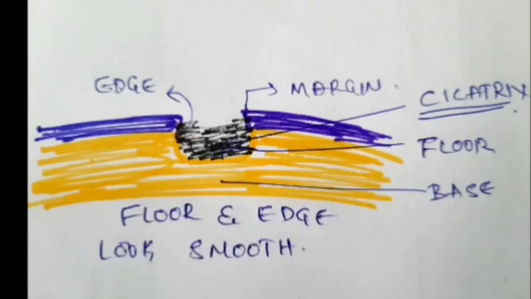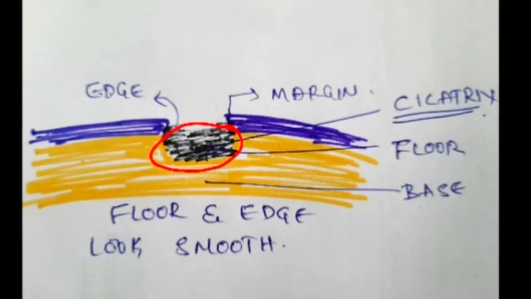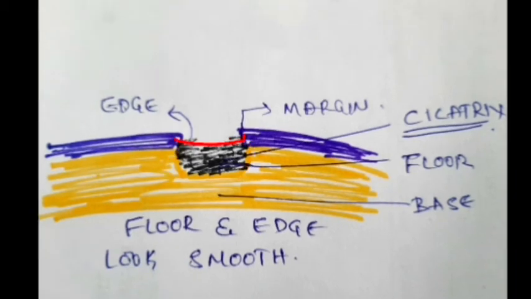Okay. So if you take the cross section, this is how it looks. So this is the cicatrix or the cicatrization which has happened. So the new collagen fibers are formed, which are trying to fill the gap of this corneal ulcer. If the cicatrix which is formed is not in line with the epithelium of the cornea, there is some gap between the epithelium and the cicatrix, as you can see here. So this is called the facet.